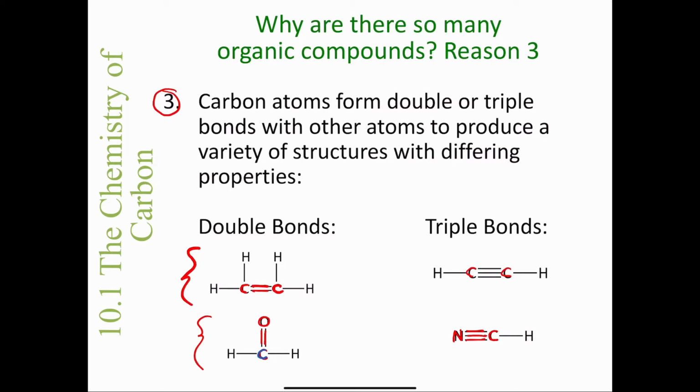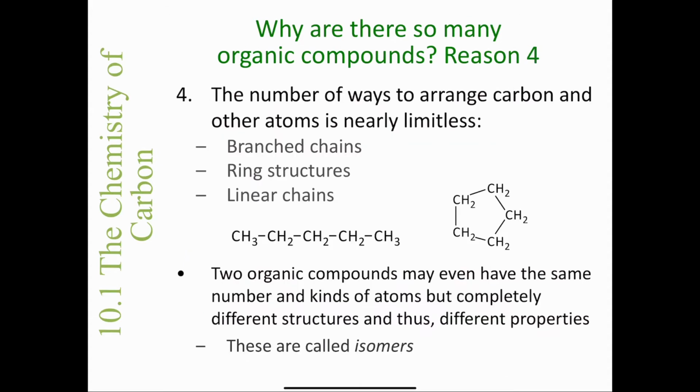And something else that you might have noticed is that carbon always forms 4 bonds. So you see this carbon that I have highlighted in blue down here, you can see that it forms 1, 2, 3, 4 bonds. If you look at this carbon over here, you can see it has 1, 2, 3, 4 bonds. So carbon is always going to form 4 bonds. But again, carbon can form single bonds, double bonds, and triple bonds. And that's another reason why there are so many organic compounds. The fourth reason, it says here, is that the number of ways to arrange carbon and other atoms is nearly limitless.